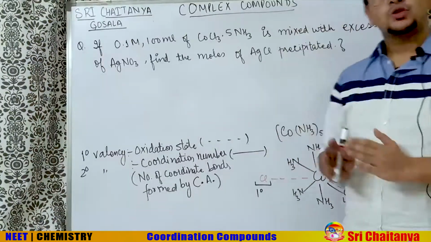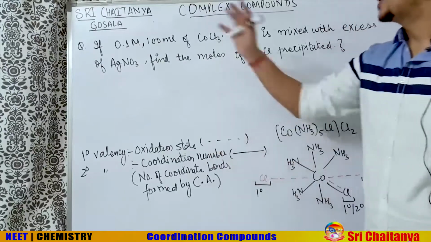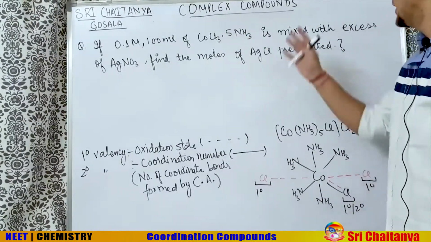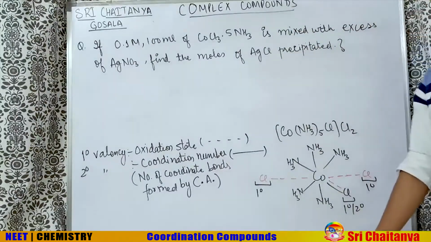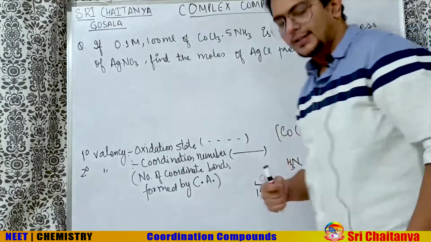So now let us do one numerical on Werner's theory. The question says if 100 ml of 0.1 molar CoCl3.5NH3 is mixed with excess of AgNO3, find the moles of AgCl precipitated. So let's see how to do this question.